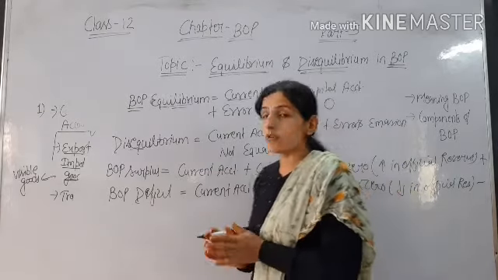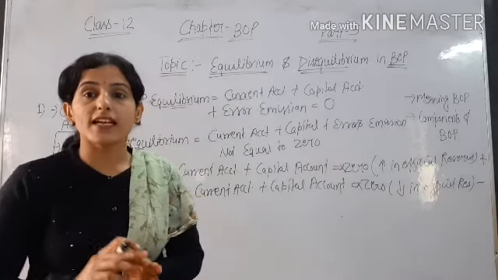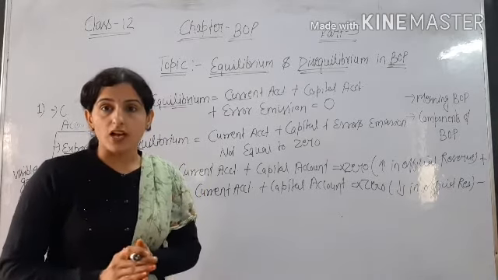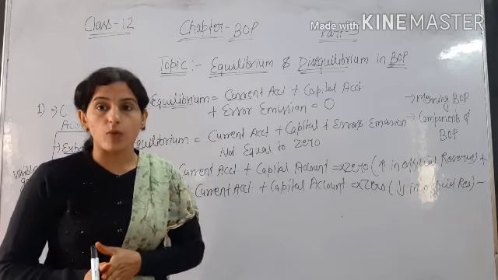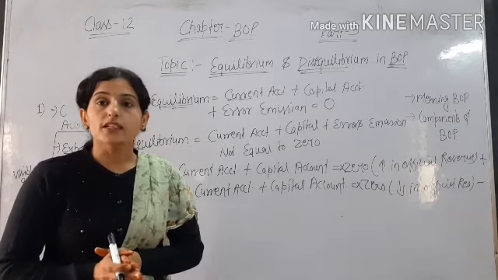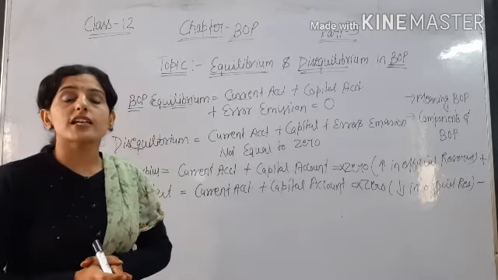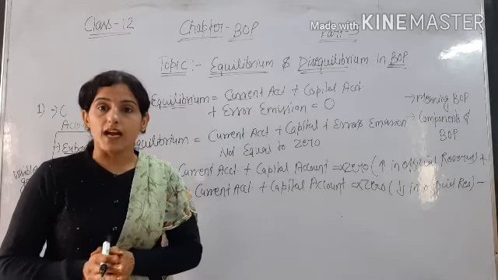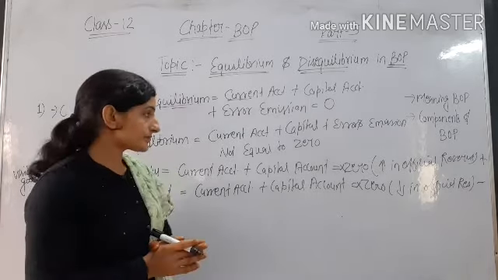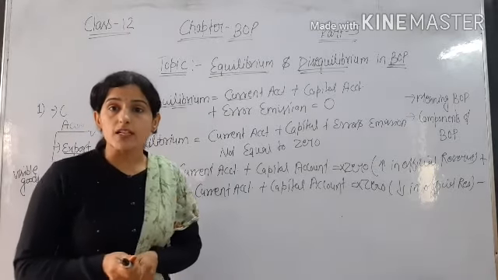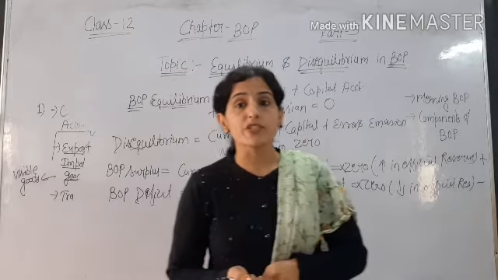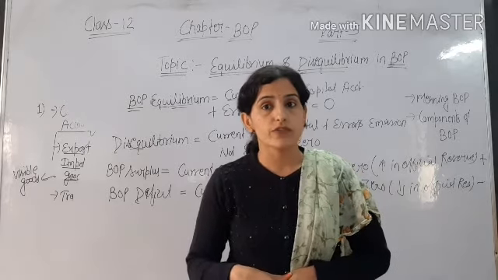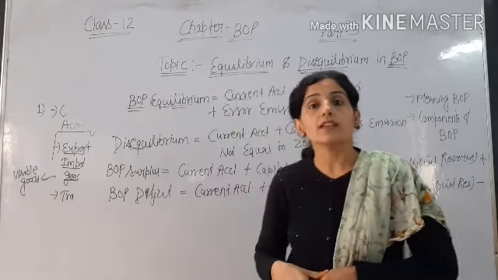So in this, we have discussed the main components. Three types: the current account, what we include in the current account, then the capital account, where investment and borrowing mainly are shown. Then official reserve is related to foreign currencies, inflow and outflow of foreign currency, which is maintained by the RBI in the official reserve account. Then we discussed equilibrium, when current account, capital account plus errors and omissions are equal to 0. There is no movement, inflow or outflow of foreign reserve. Then we have an equilibrium.